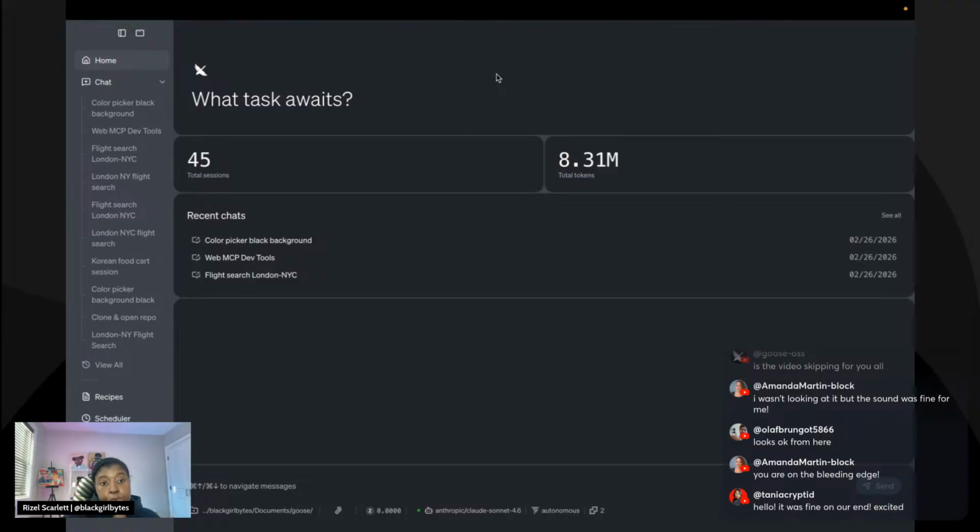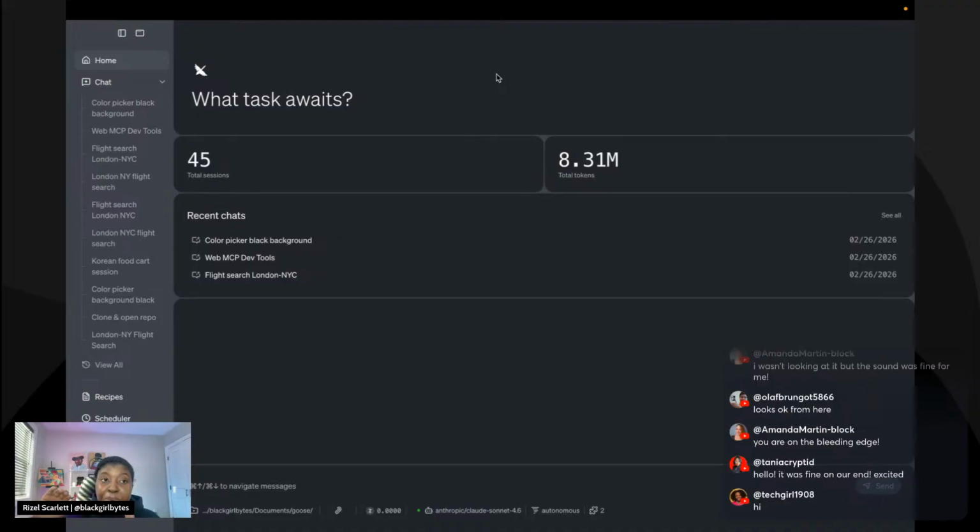So I'm first going to show you the things that I had to enable to get Goose to work with WebMCP. It was actually a little tough, but I understand they're in a very early stage, very experimental, so I'm forgiving of some of the hiccups. And then I'm going to show you doing a prompt and navigating some WebMCP enabled sites.